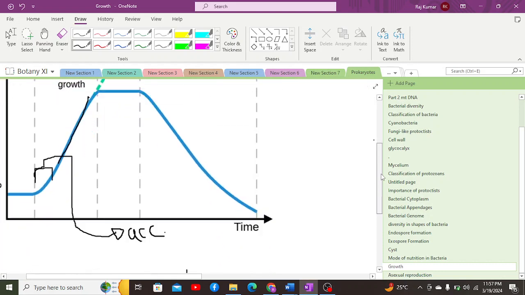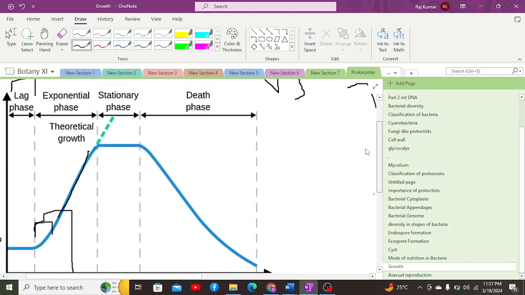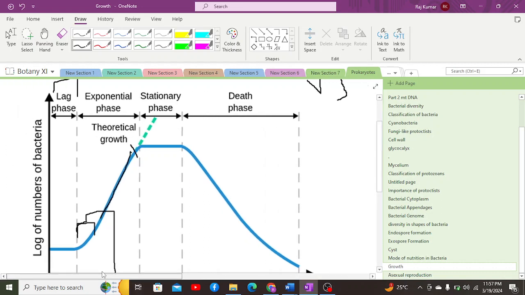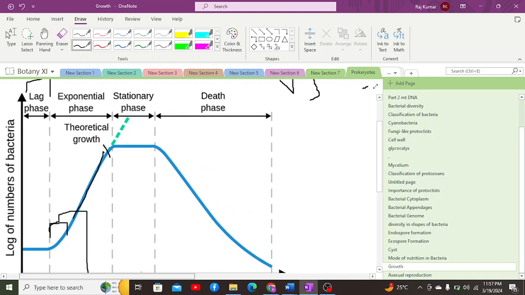shown between the log of the number of bacteria and the time period in which the bacterial cells are dividing, known as the exponential phase, in which the growth rate is constant and cells increase at regular intervals of time, as a result of which a linear relationship is formed between the log of the number of bacteria and the time period, right? And here the rate of growth is maximum.